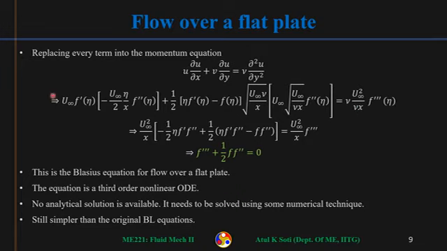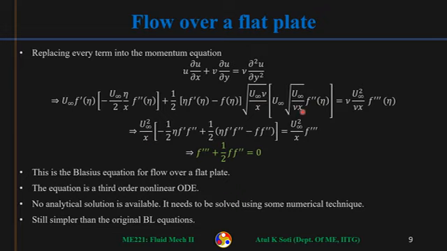Okay, now we just need to do some algebra. What we do is take u infinity square by x common. If you take out u infinity square divided by x, what will be left? 1 by 2 minus 1 by 2 eta f prime f double prime, and then this thing times this thing. Here also you will have u infinity and then the u infinity, so u infinity square and then square root of x, x. So u infinity square divided by x will come out.